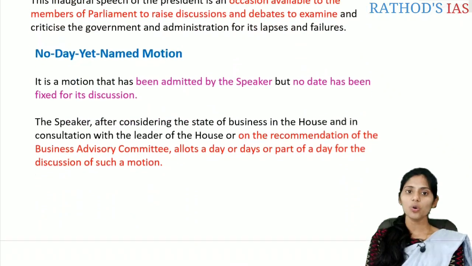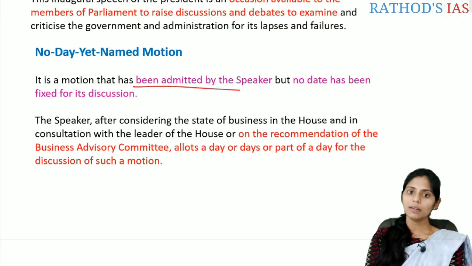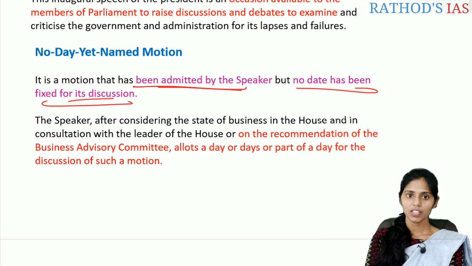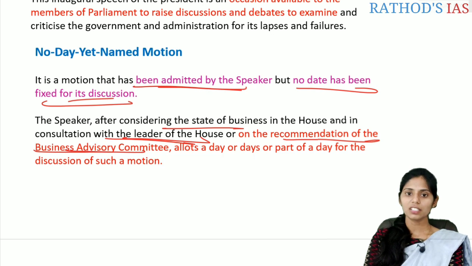And the next one is the no day yet named motion. It is a motion that is admitted by the Speaker, but no date has been fixed for its discussion. The Speaker, after considering the state of business in the house and in consultation with the leader of the house or on the recommendation of the Business Advisory Committee, allocates a day or days, or part of a day, for the discussion of such a motion.